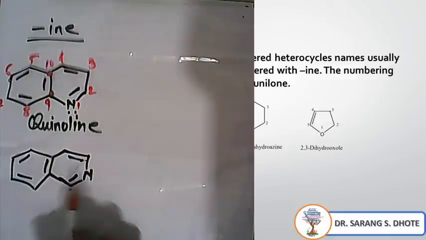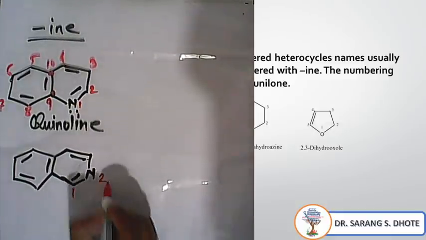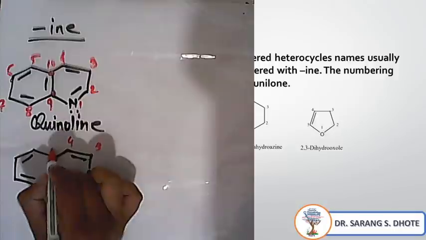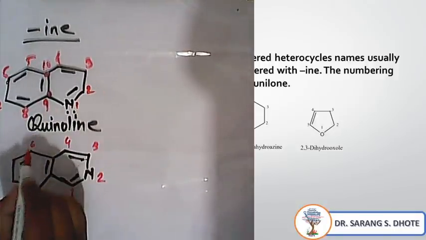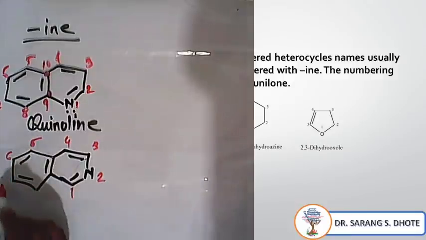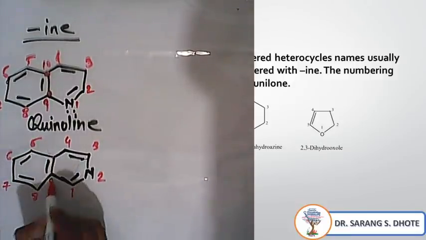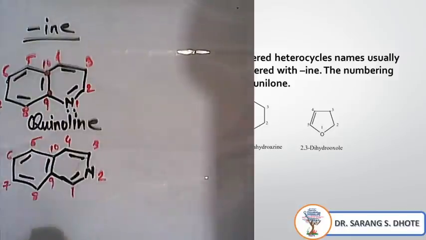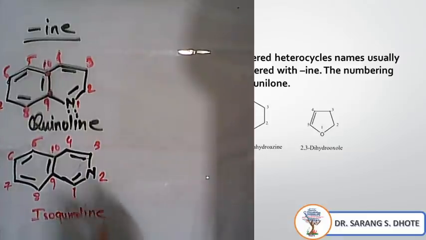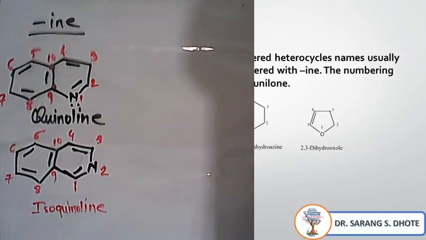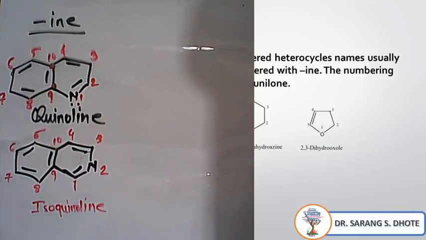So this is an exceptional case: 1, 2, 3, 4, 5, 6, 7, 8, 9, 10. The name of this compound is isoquinoline. Okay, you got it?